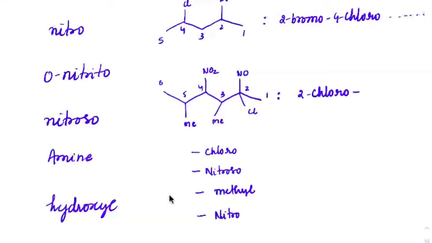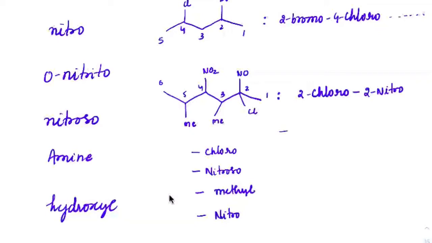Then between nitro and nitroso, this is not ending, but this group has already ended. So that would be written first. So it will be next 2 nitro, followed by, again, between nitro and nitroso and methyl. Okay, sorry, nitro is on the fourth carbon, right? So it is fourth. So 2 chloro, 4 nitro.